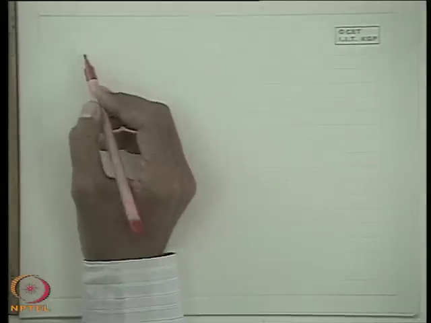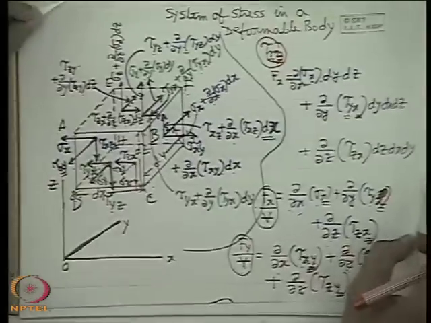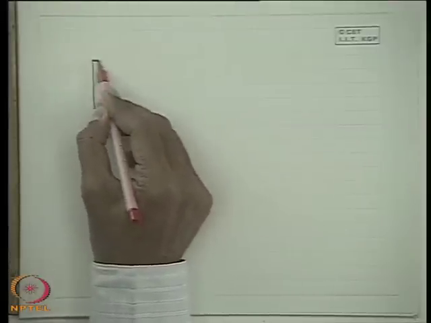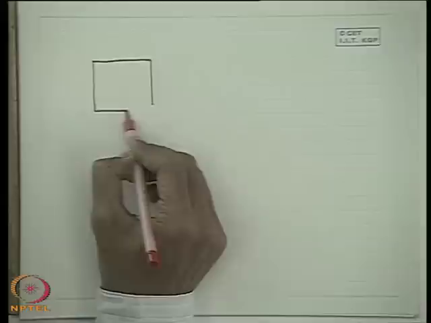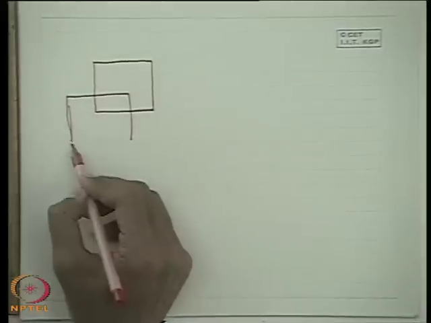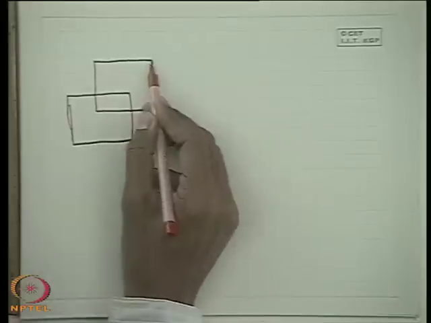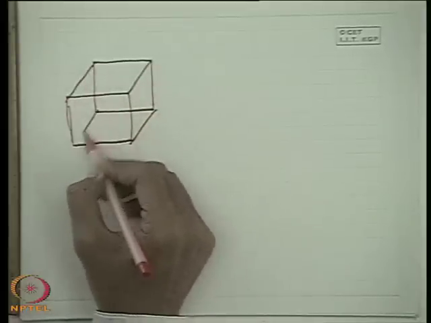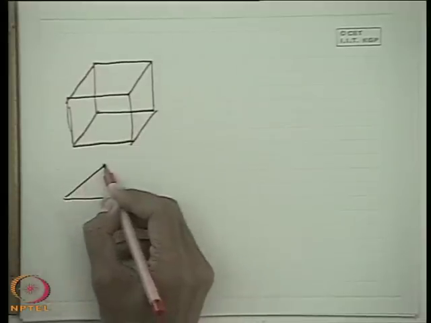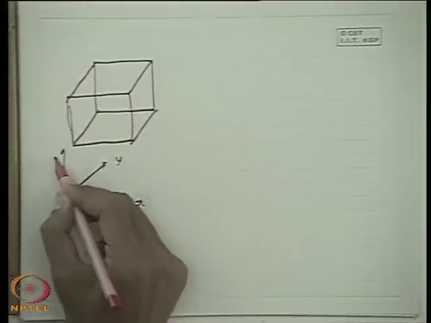Now if I come to the equation of motion for this fluid element, I again draw this element like this. Let this be the x direction, this the y direction, this the z direction.